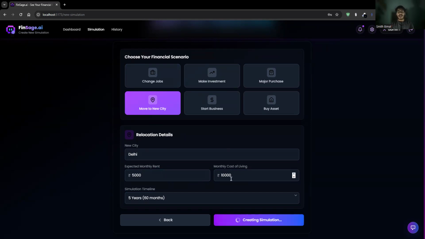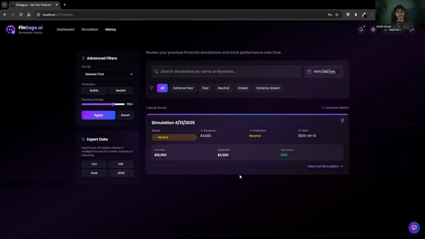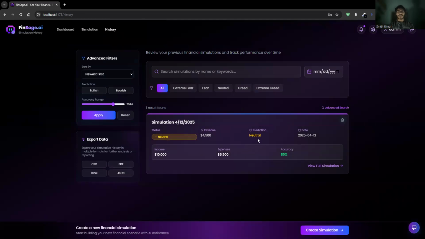Once the simulation is created, it will redirect me to the dashboard where all the details of the simulations will be given, along with the financial breakdown. The AI will also give us the analysis of how the spending is going and how we can enhance the financial stability. Here you can see I have an option to open the simulation that I created on the 12th of April, today itself.